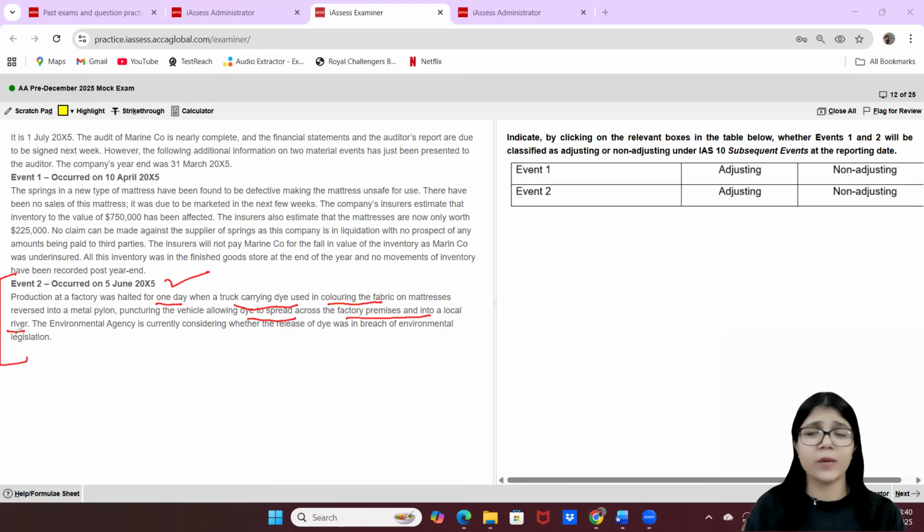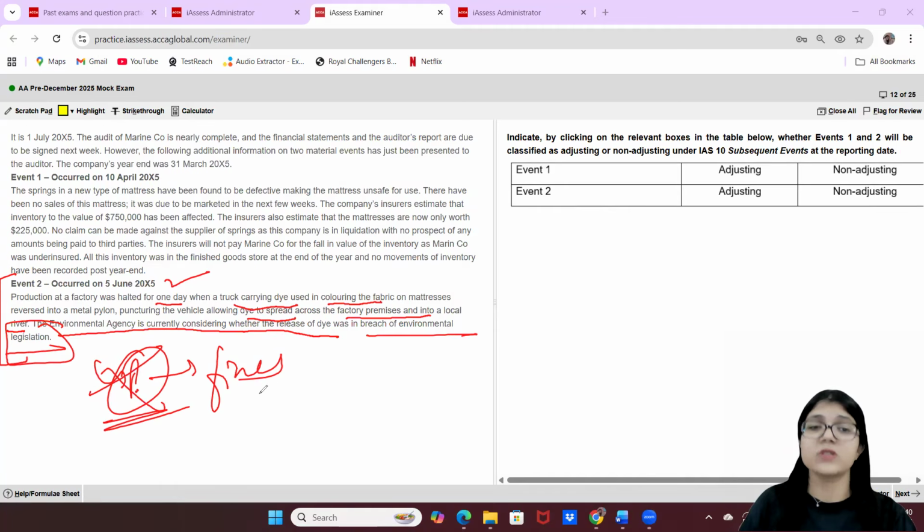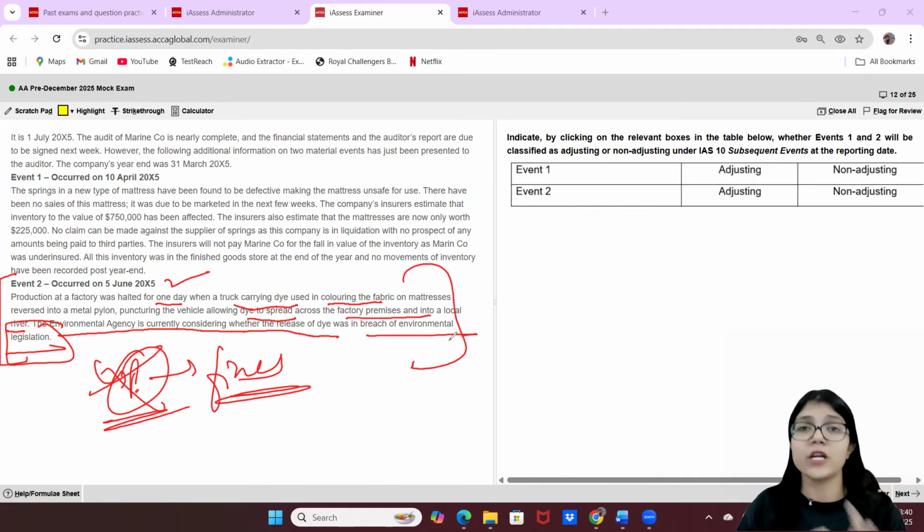It has a lot of chemicals, so if it is excreted into a flowing river, it can cause a lot of water pollution and a lot of environmental damage. That is the reason the environmental agency is currently considering whether the release of the dye was in breach of the regulations or not. So if it was, you have to recognize provisions. There have to be fines and penalties for the same, not provisions. Fines and penalties will be there. But this event is a non-adjusting event.